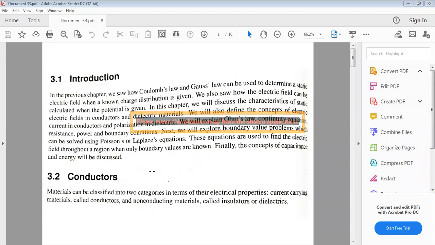See here, no need for that introduction part, which is already covered: what is meant by Coulomb's law and what is meant by Gauss's law. Use them to determine the static electric field by using the charge distribution. Remember, this part of the content belongs to electrostatics. This is the second part of the third unit. But before going to this topic, for comparison purposes, in the last class I started magnetostatics.